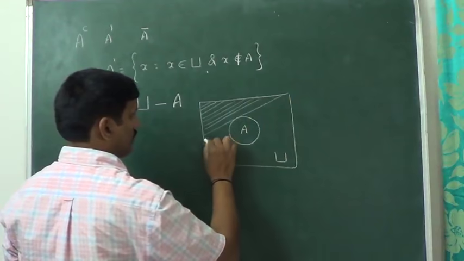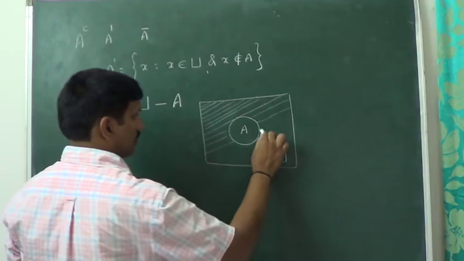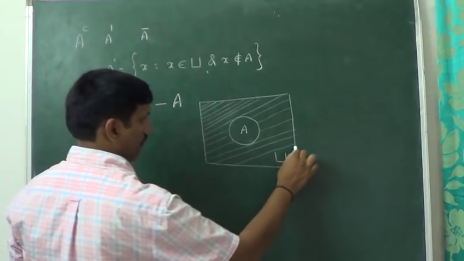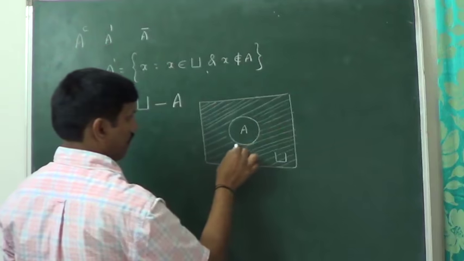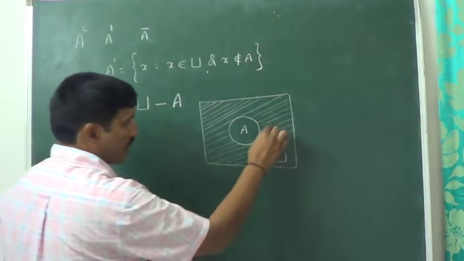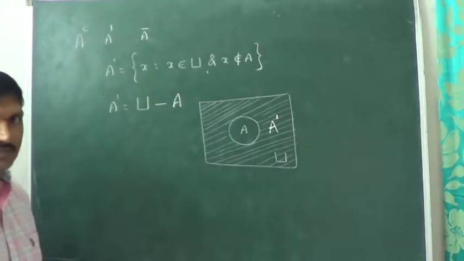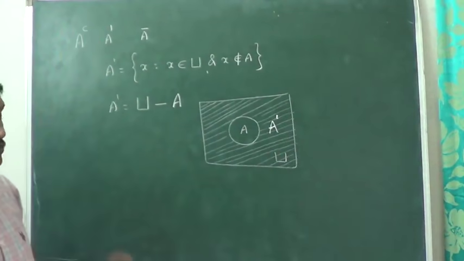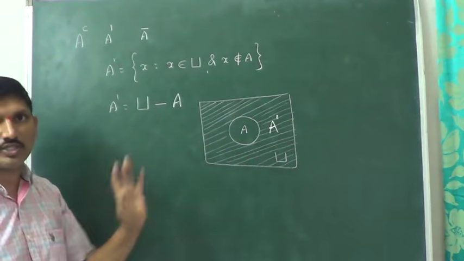From the universal set we removed A. The shaded portion represents A dash, A complement. So A complement or A dash is equal to universal set minus A.